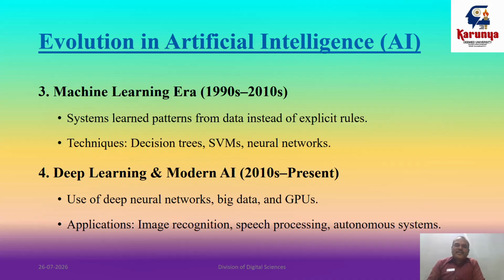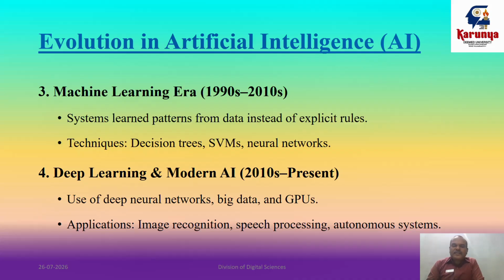Then the third stage, a crucial one, is the machine learning era during the years 1990s to 2010s. This era marked the rise of machine learning as well as deep learning and neural network based models. Using these neural network models, multi-layer neural networks enable automatic learning of complex patterns from large datasets, and deep learning achieved major breakthroughs in image recognition, speech processing, and NLP, natural language understanding.